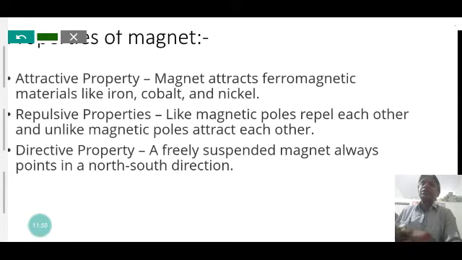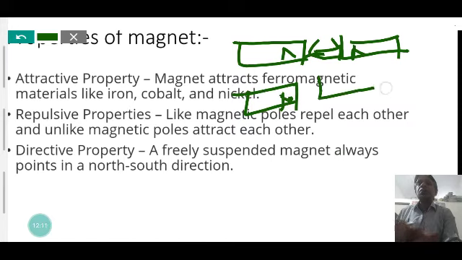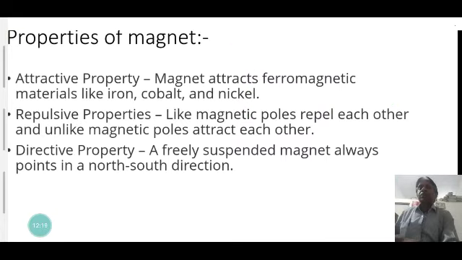Another property is repulsion: like poles of a magnet repel each other. When like poles come together, they repel each other, but when the north pole of a magnet is brought near the south pole of another magnet, they attract each other. So like magnetic poles repel each other, and unlike magnetic poles attract each other. This is the attraction and repulsion property of a magnet.